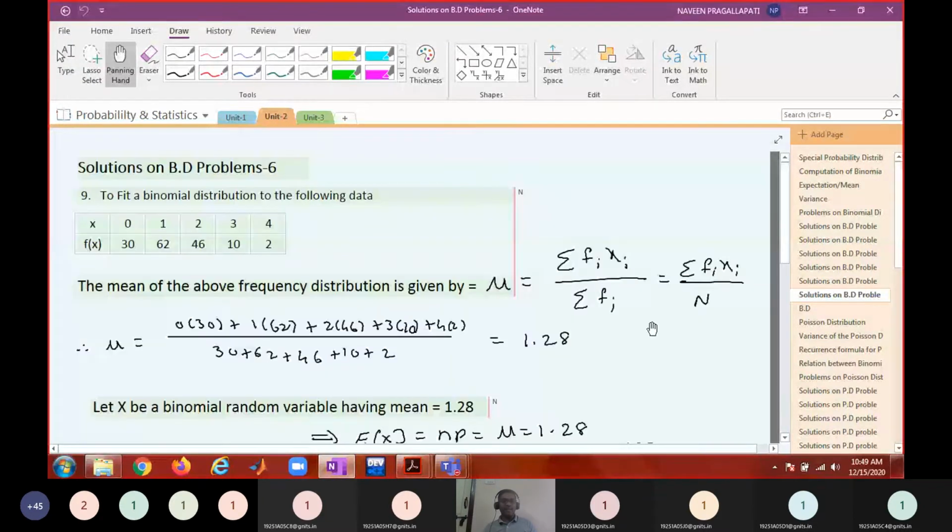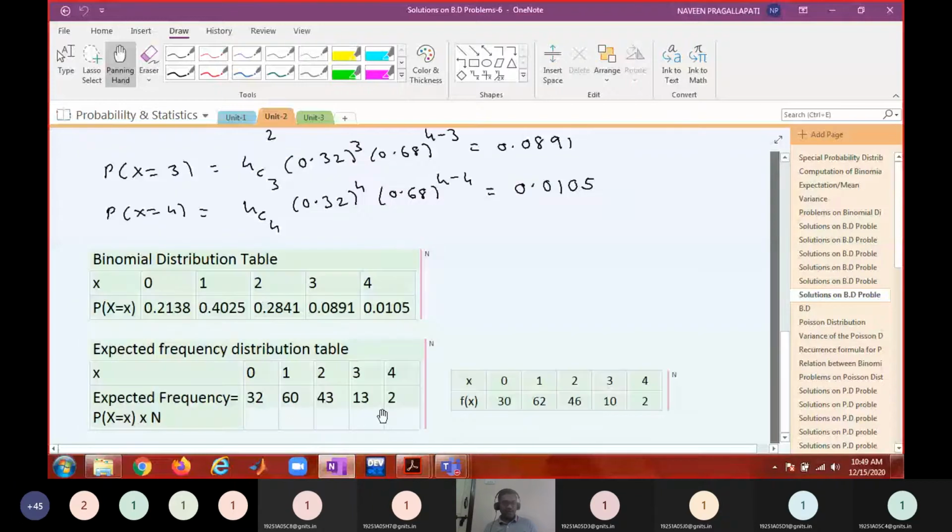The total frequency is how much? 92, 94, 97, 107, 100, 150, I guess. The total frequency is 150. So when you multiply each probability with 150, you will get the expected frequency.